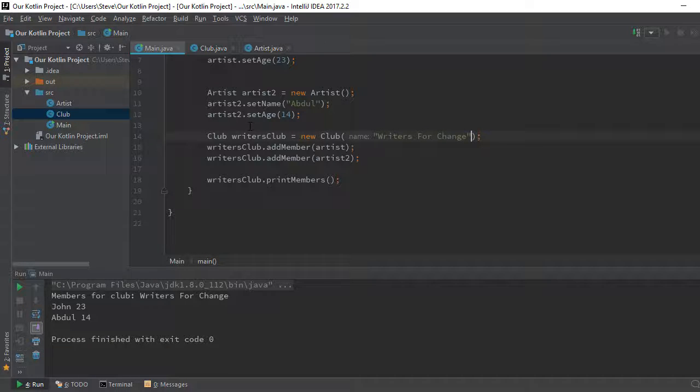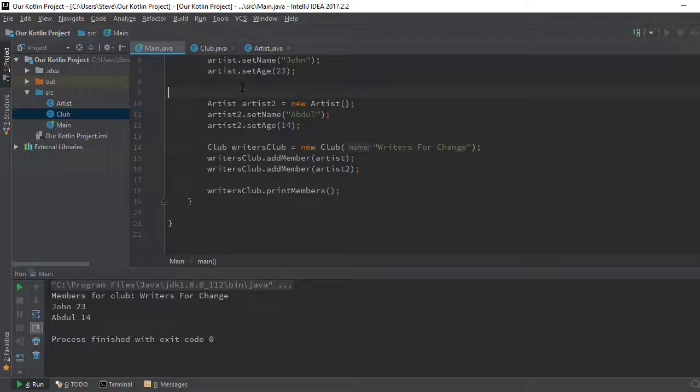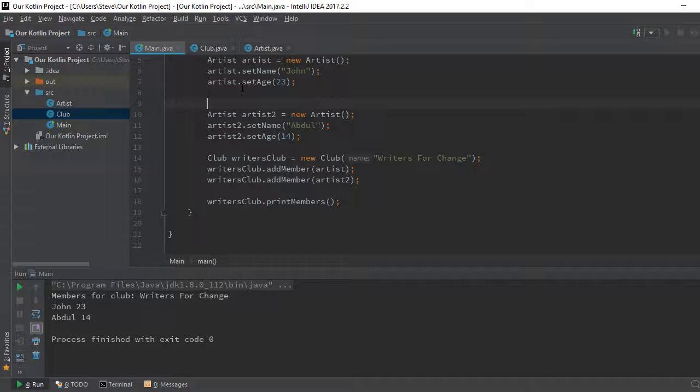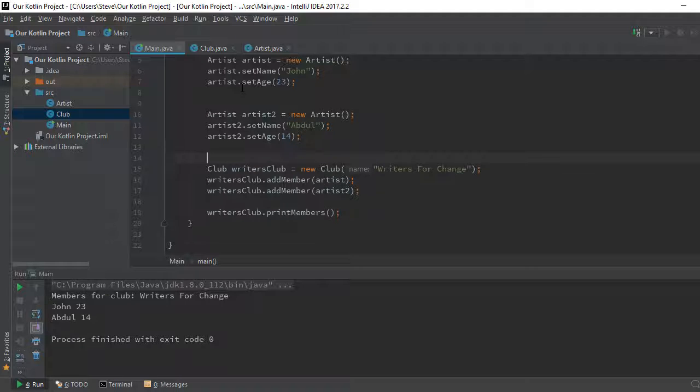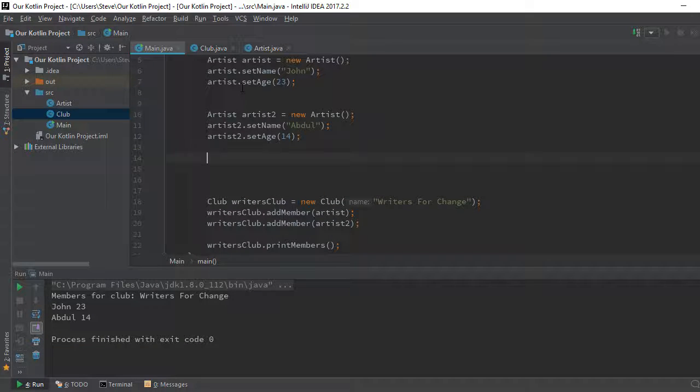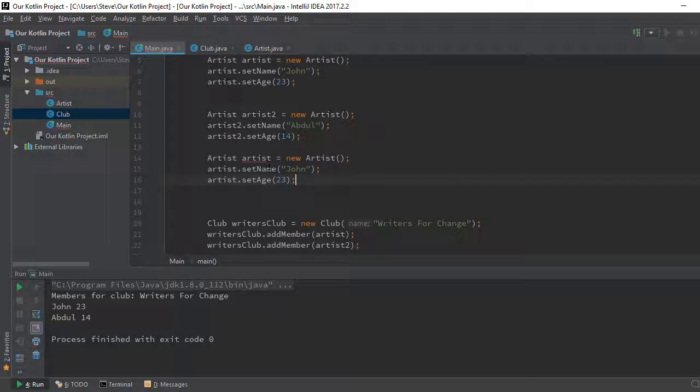Let me create another artist down here. You know, I copied this creation of the first artist in the first place, so I'm going to keep using it. This one is going to be artist 3.